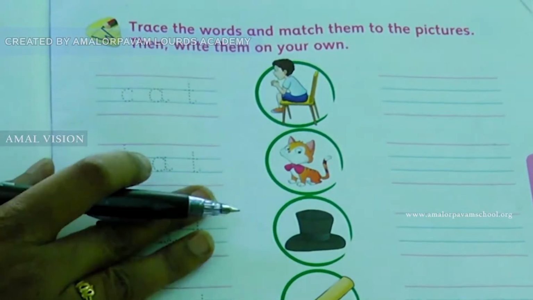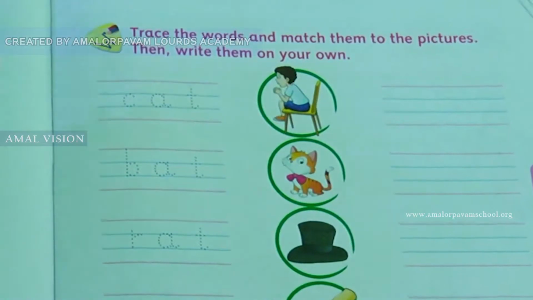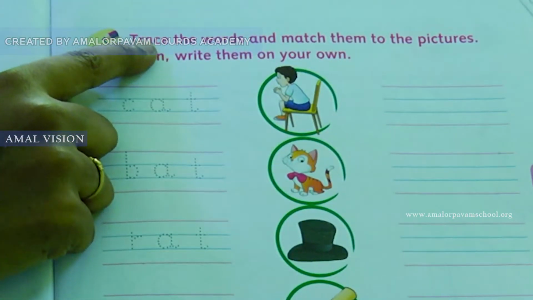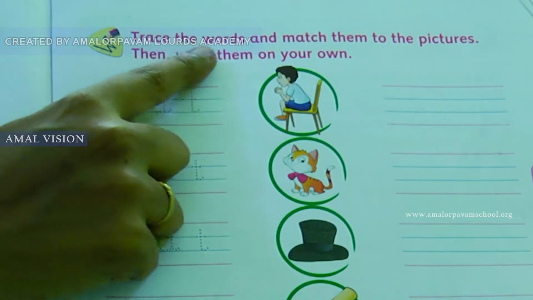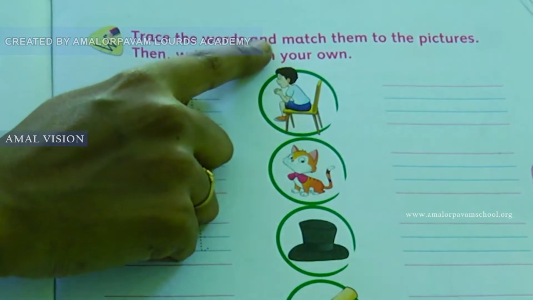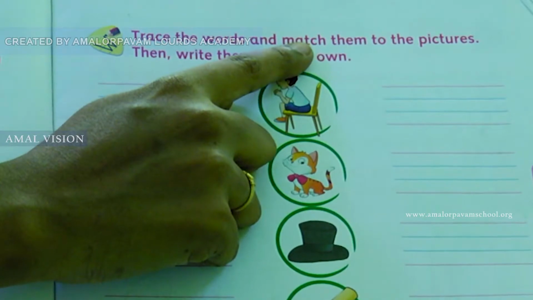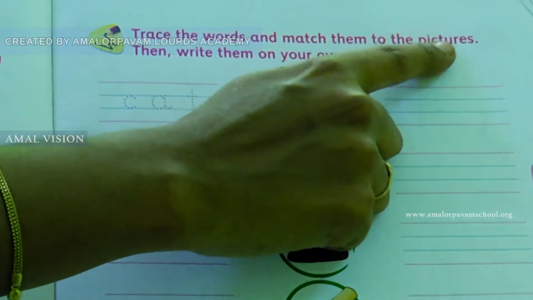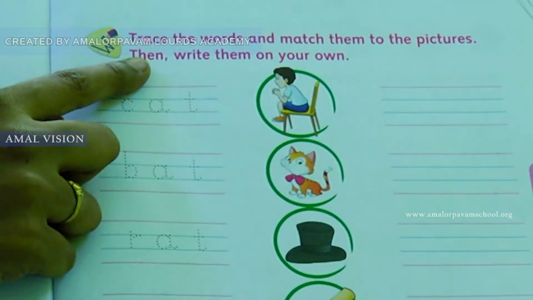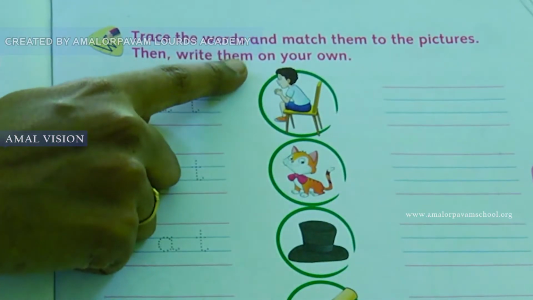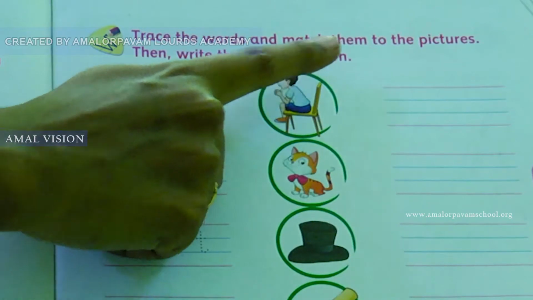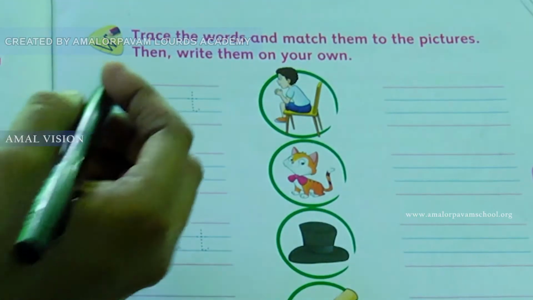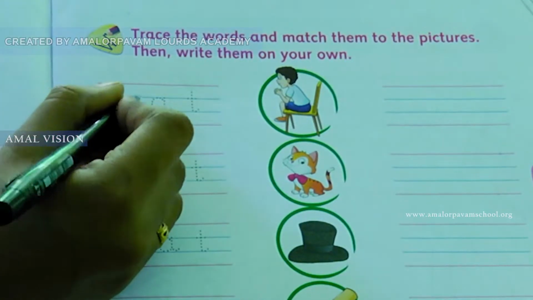Okay, before doing the exercise, you have to read the heading first. Keep your finger and read along with me. Trace the words and match them to the pictures. Then write them on your own. Okay, now we are going to trace these words. Keep your pencil, trace along with me.